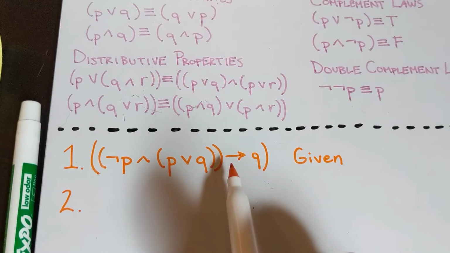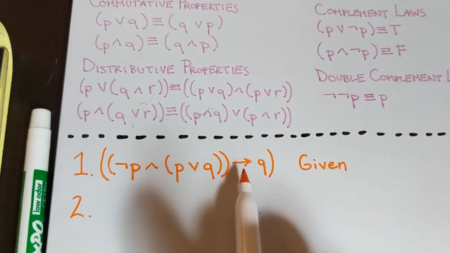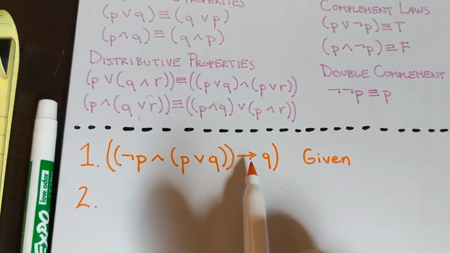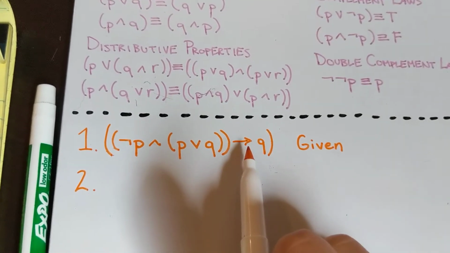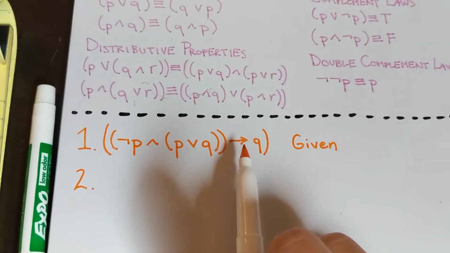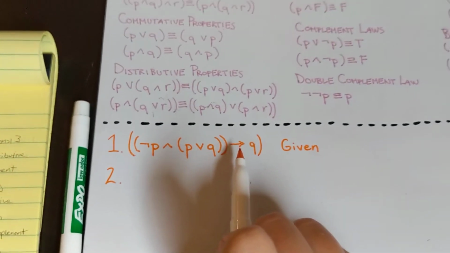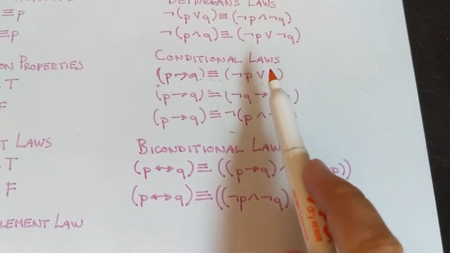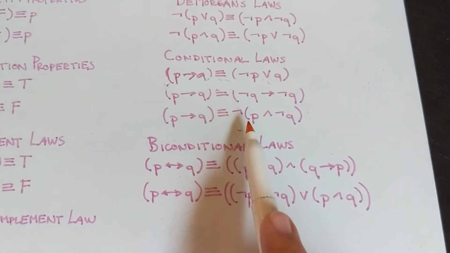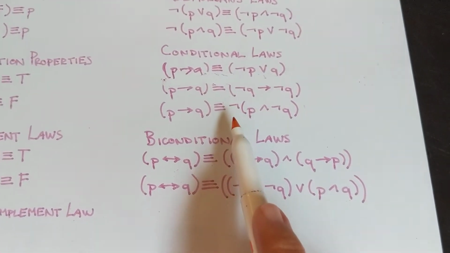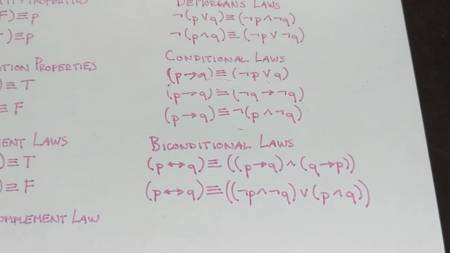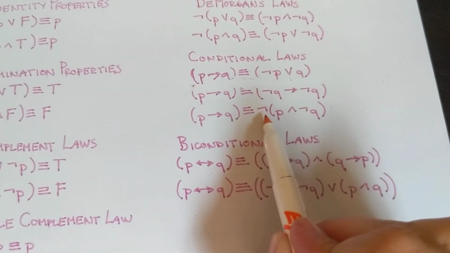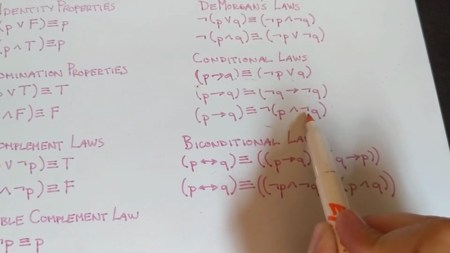So the first thing that we have is an implication arrow, a conditional arrow. Most of our laws don't allow conditional arrows, so the best thing to do is to start off by reducing any conditionals to other operators. So let's go up and look at our conditional laws and decide which one we're going to use. Last time we did a proof, we started out by using this conditional law. I think this time we're going to start off by using this one, just to try out something new. All right, so P then Q switches to not P and not Q.